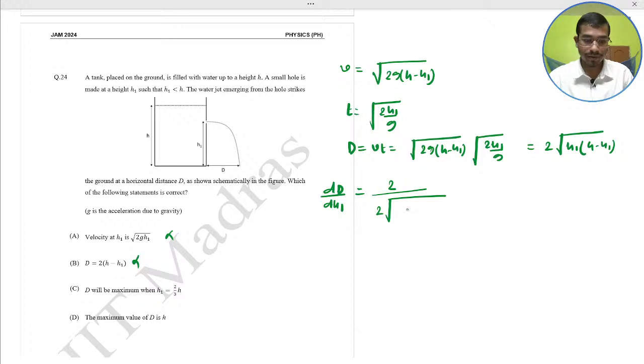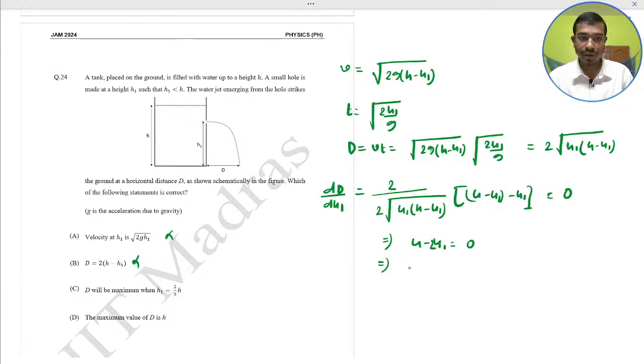So 2 root over h1 into h minus h1, into h minus h1 minus h1. This is for maxima-minima. It should be 0 by the condition of mathematics. So h minus 2h1 would be 0, so h1 would be half h. Here 2/3 h is given, so C is also incorrect.